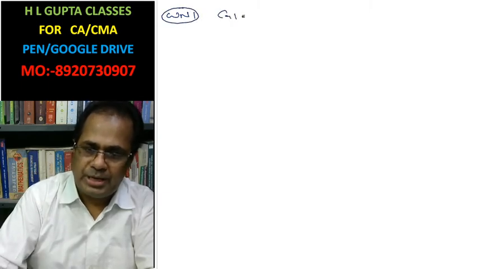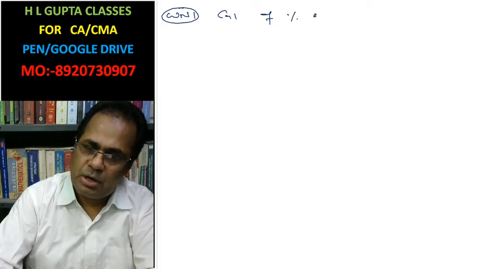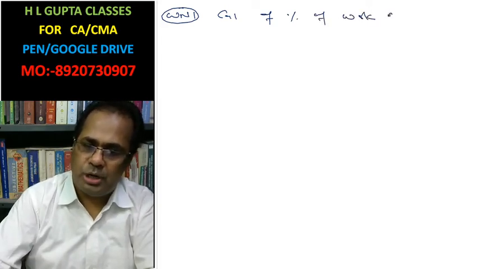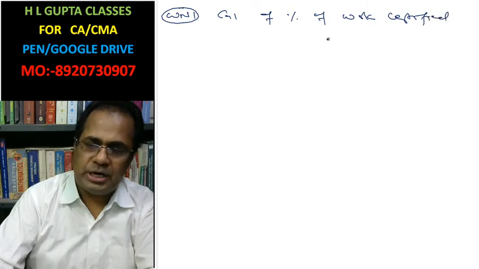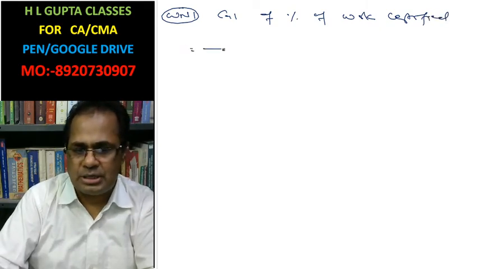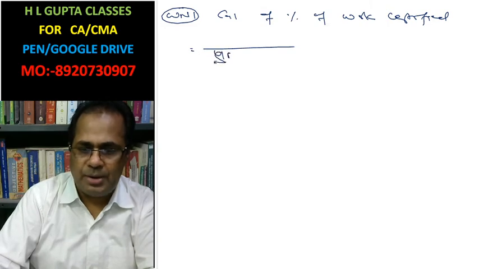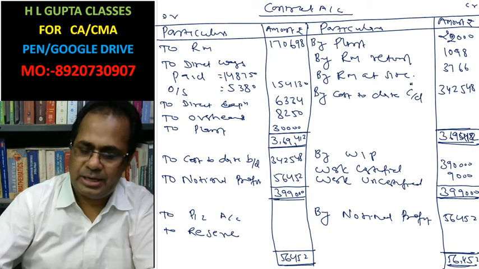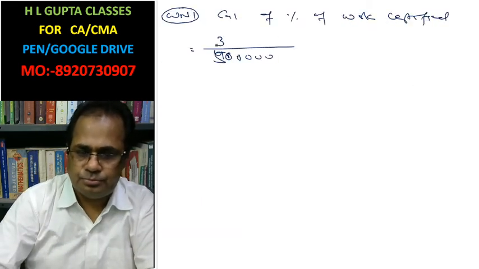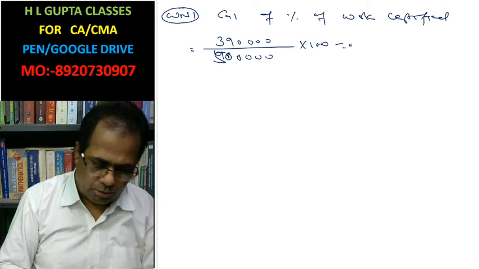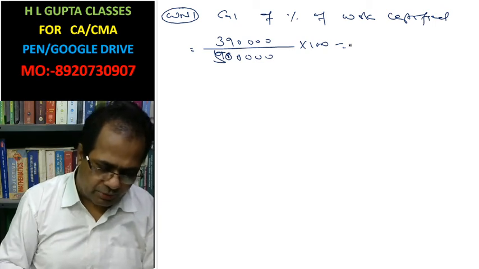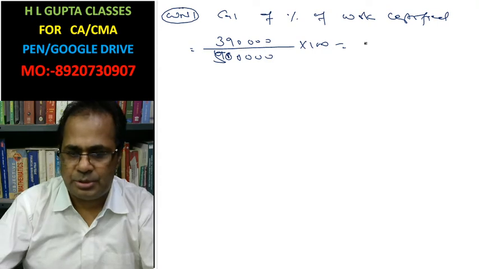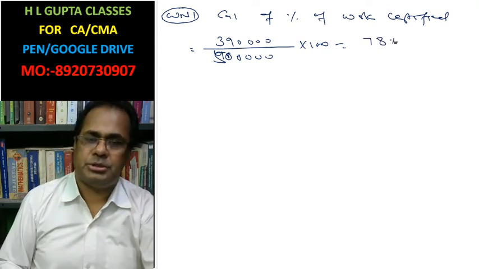Now you need to make working notes. Working note first: calculation of percentage of work certified. This is for 5 lakh. Out of 5 lakh, work certified is 3,90,000 into 100, 3,90,000 divided by 5,00,000, which is 78%.